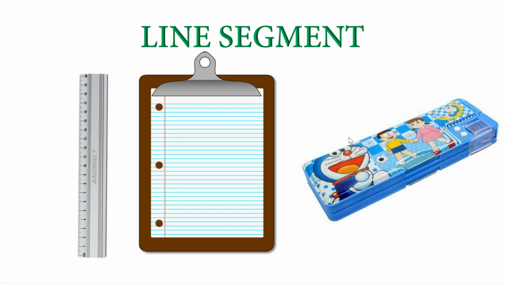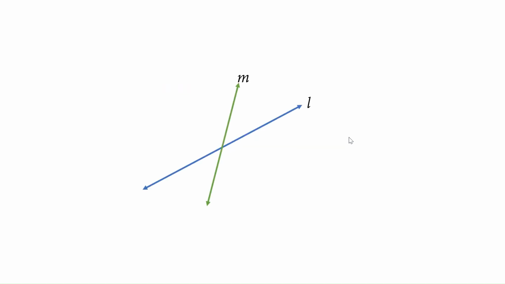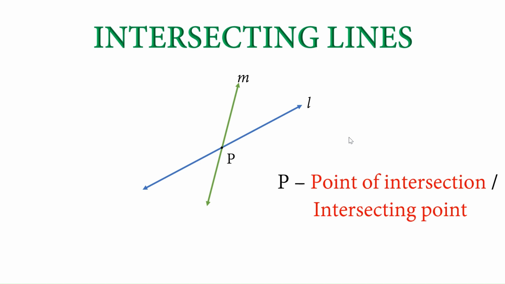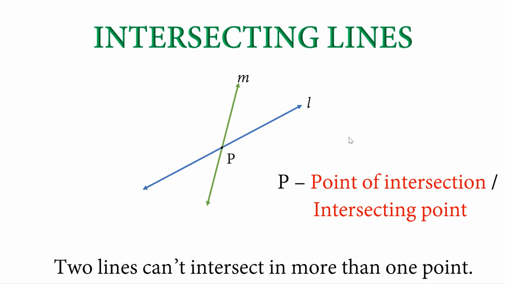Edges of a ruler, edges of a paper, and edges of a geometry box or pencil box are examples of line segments. In a plane, if we consider two lines, there can be two possibilities. Either they meet at a point or they don't meet at all. Say L and M. Here, the lines are meeting. So they will have a common point. In this case, let it be P. When two lines have a common point, then they are called intersecting lines, and the point is called the point of intersection or intersecting point.